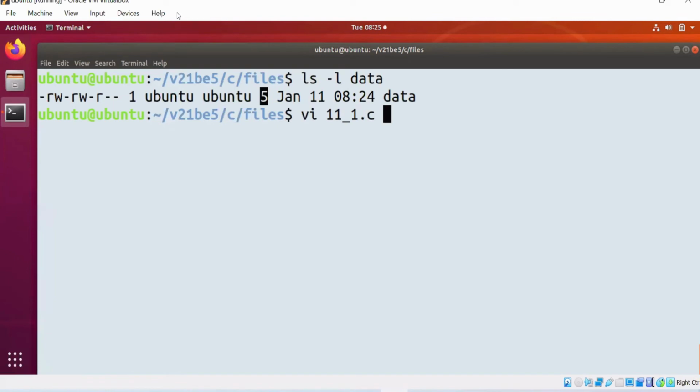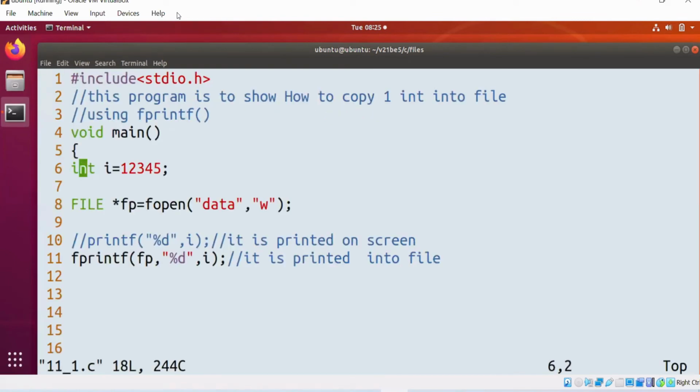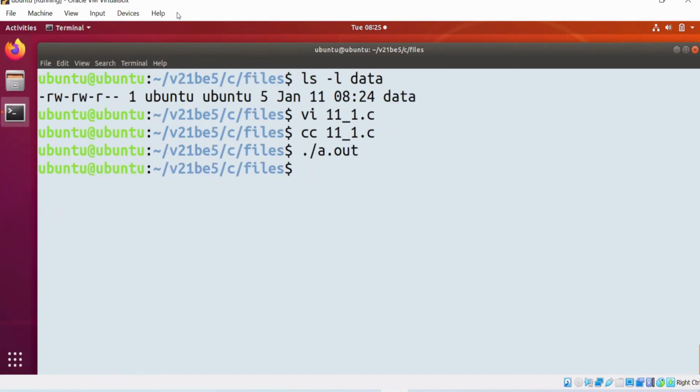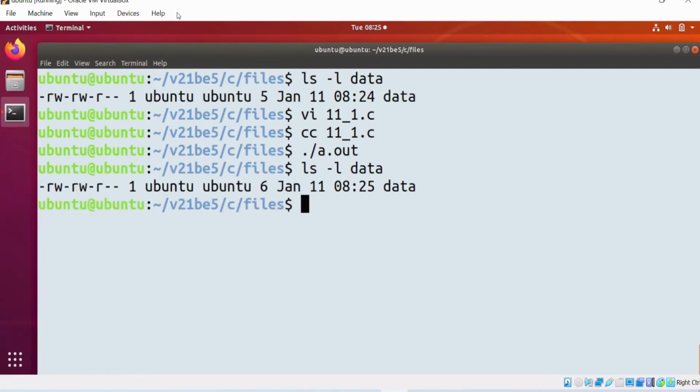Now observe, if I had written 1 2 3 4 5 6, can you guess what the size of the file will be? Can you guess? ls -l data. Observe, size is 6 bytes.